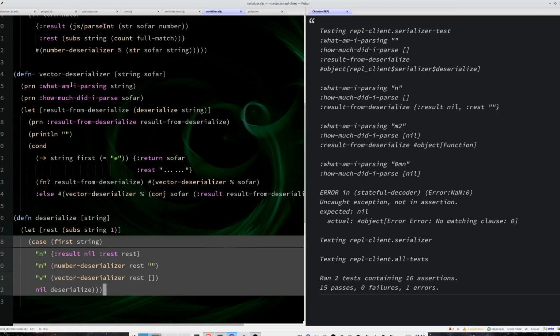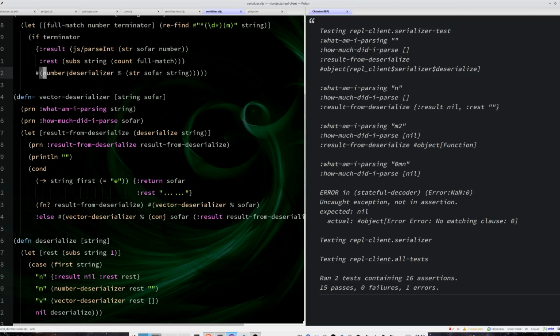What we need to do is call this thunk that was returned in the previous step and not the deserialize. Okay, so let's do that. This also means that this deserialize here needs to disappear.